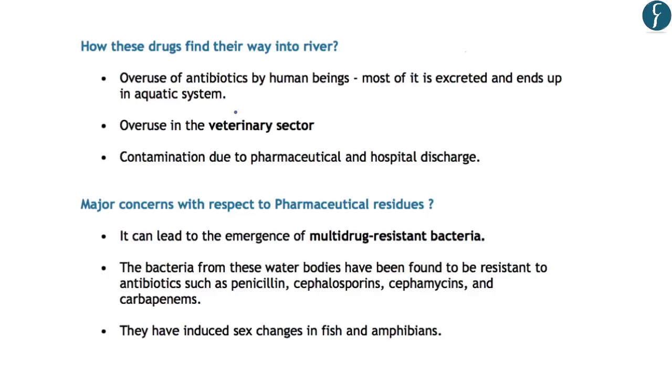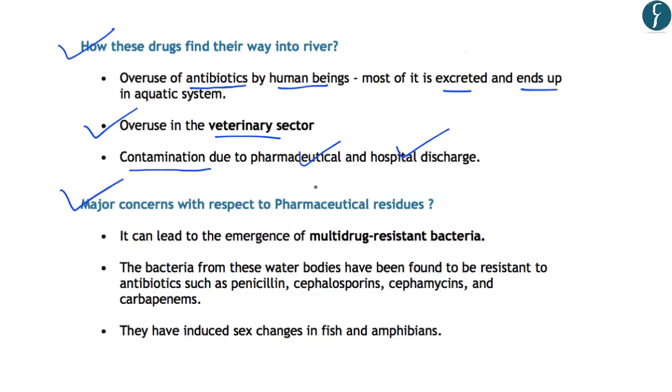Now, how do these drugs find their way into the river? So first is that it is because of overuse of antibiotics by human beings. And most of these antibiotics are excreted and they end up in the aquatic system. Further, they end up in the river because of overuse in the veterinary sector. Further, the drugs contamination has been due to pharmaceutical and hospital discharges in the rivers. Now, this has raised major concerns with respect to pharmaceutical residues in the aquatic life.